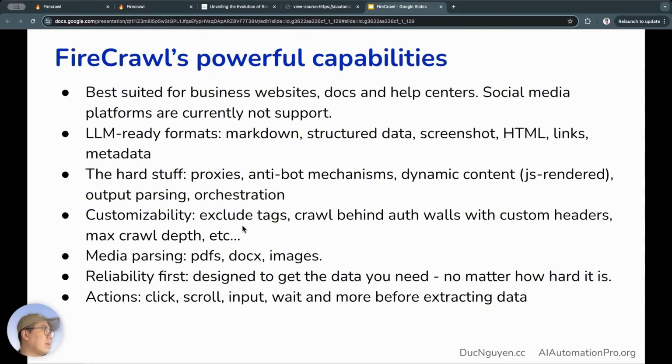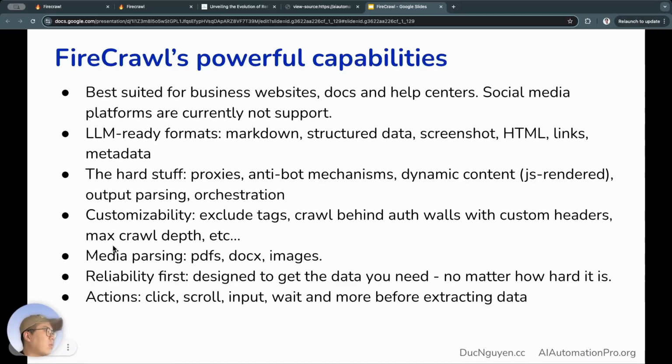As for customization, quite diverse. For example, excluding tags in the HTML or scraping data behind authentication, meaning you have to log in before you can access that content. Then, max depth. For scraping, we can also customize how deep it will scrape, like level 2, level 3, level 4.